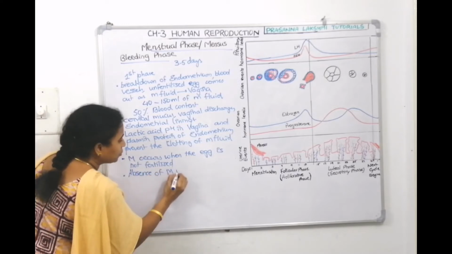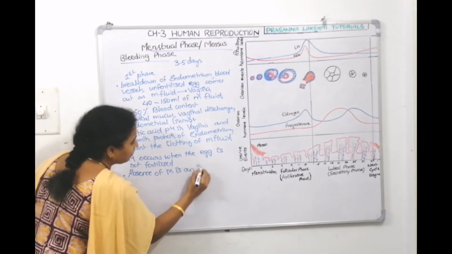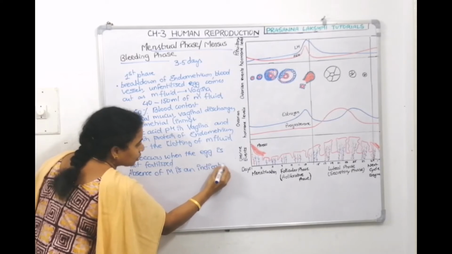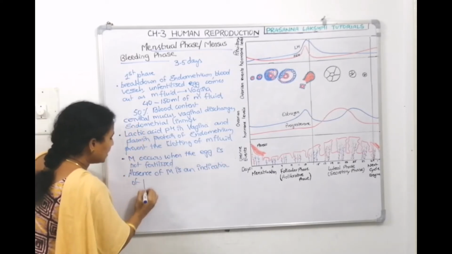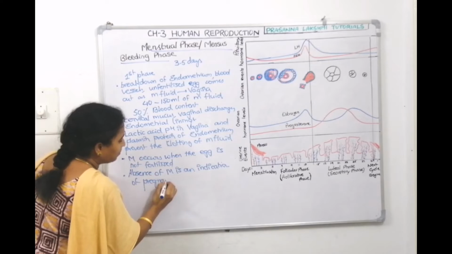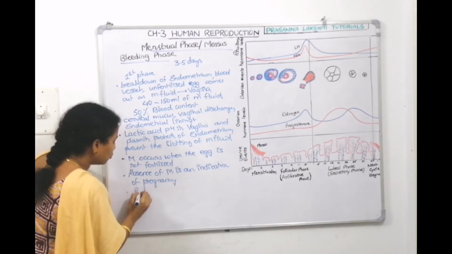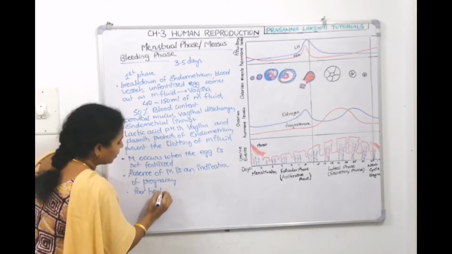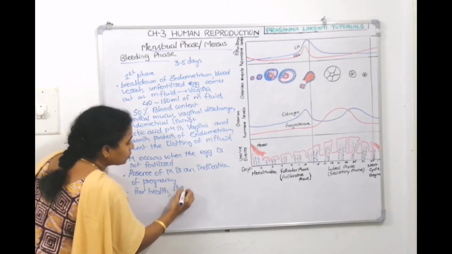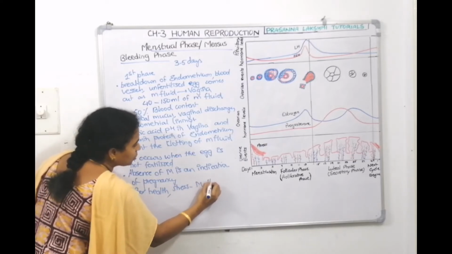Absence of menstruation is an indication of what? It's an indication of pregnancy. But sometimes due to poor health, nutritional health, and due to stress also, menstruation skips.